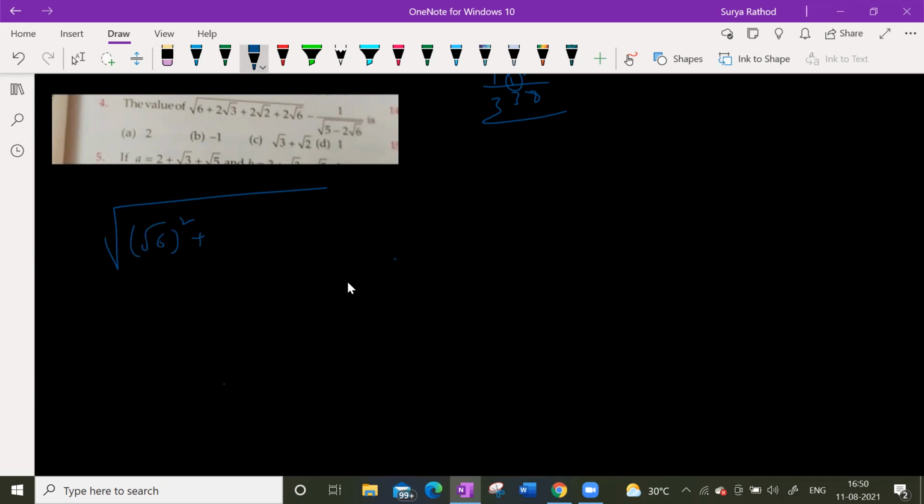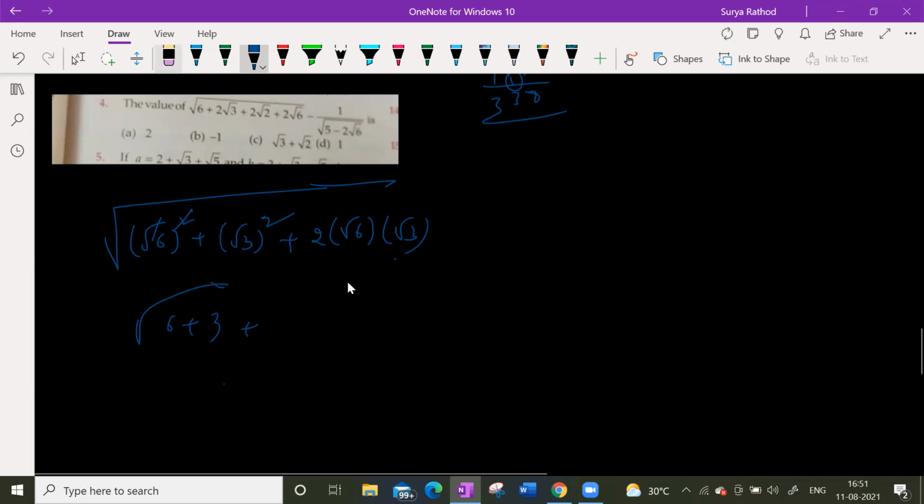A square plus b square, what is b square here? Root 3. A square plus b square plus 2ab. If you just do that, I'll get 6 here. I'll get 3 here. 3 is not there.